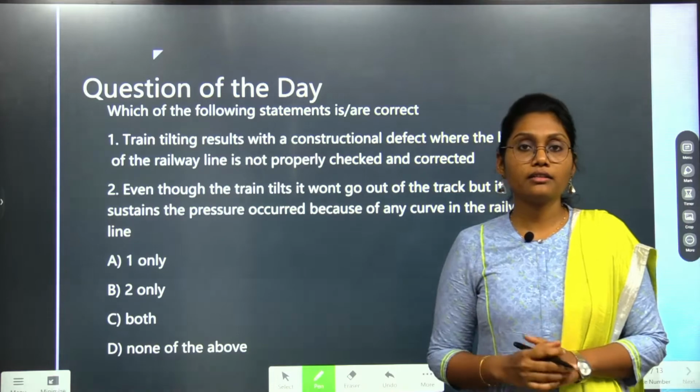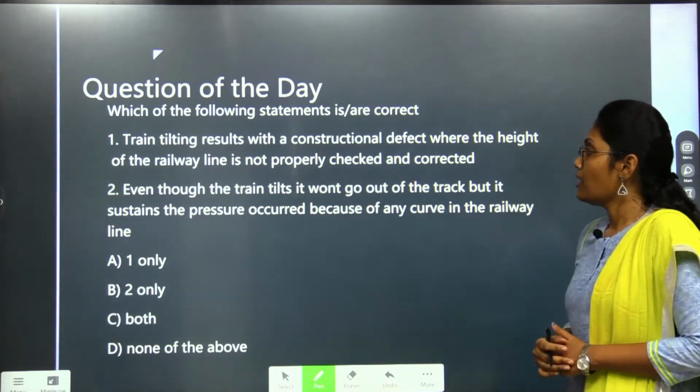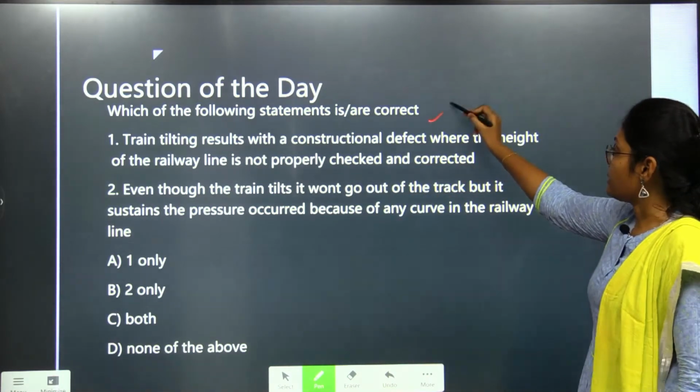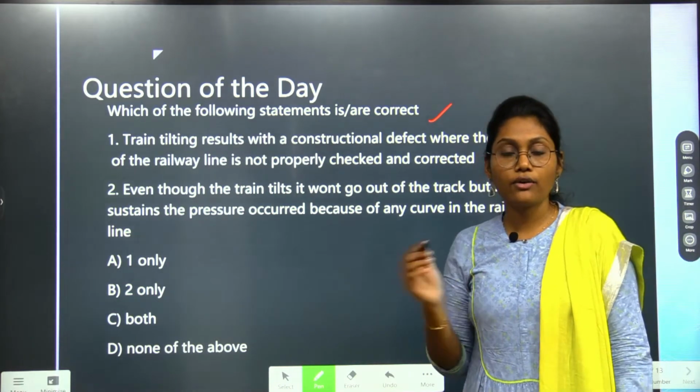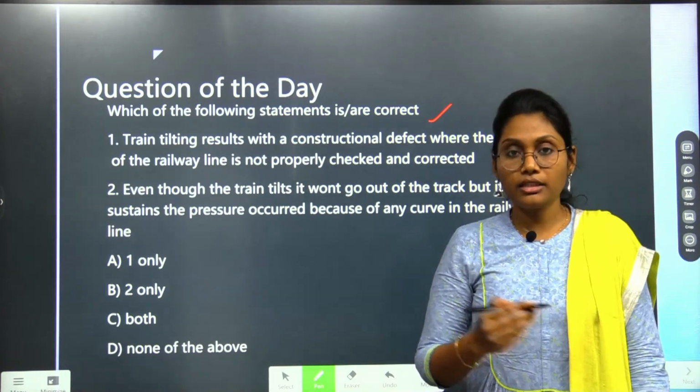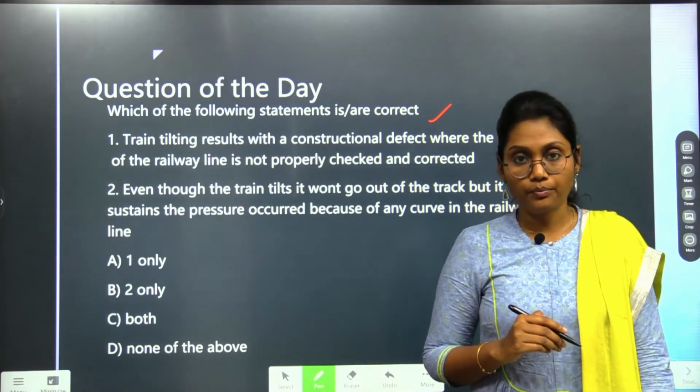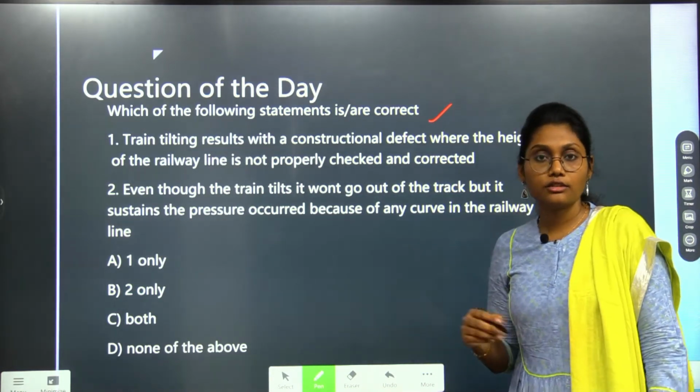Having learned all these topics, let us see a question. It is regarding the tilting of trains. I will leave this question to you to answer. Try to answer this question and comment your answer in the comment section below. We will learn the answer to this question in tomorrow's session.